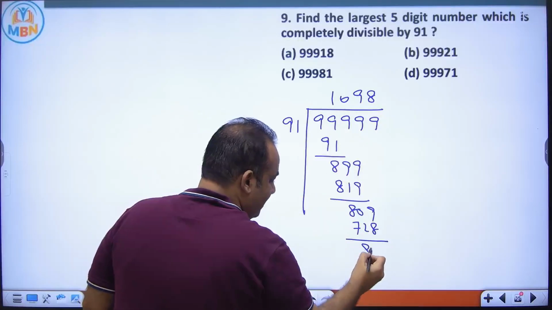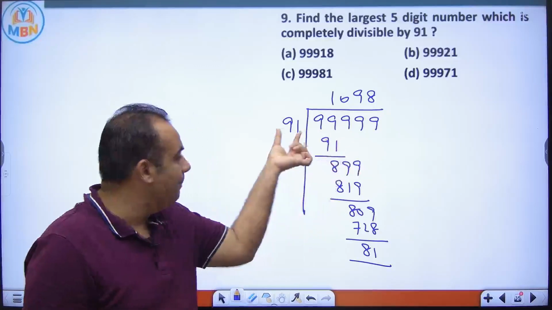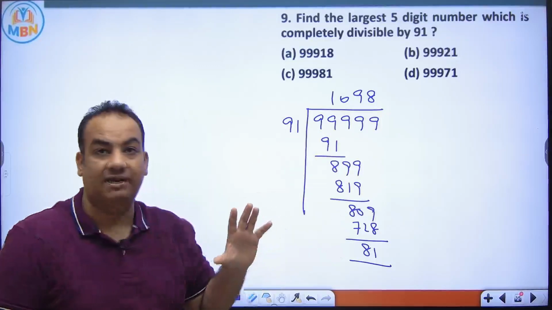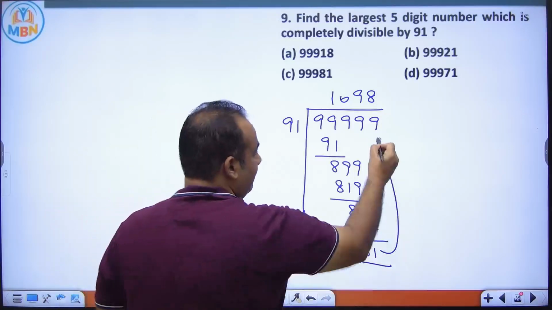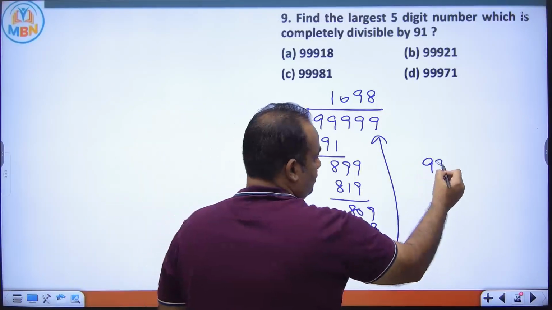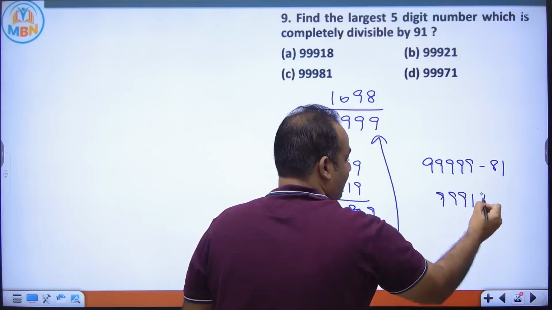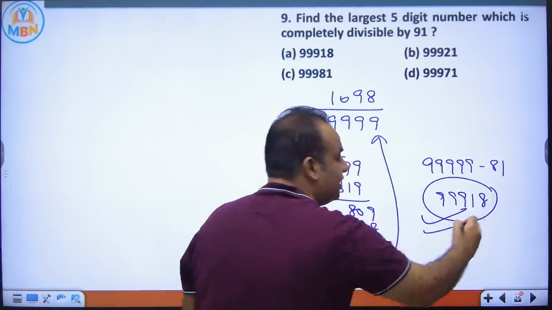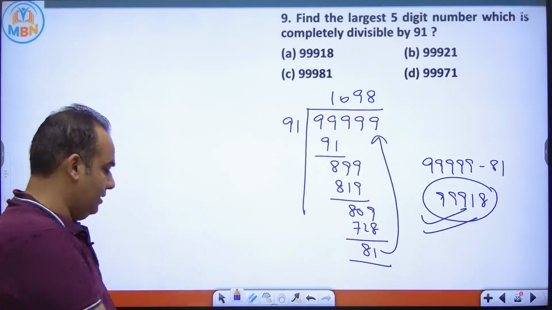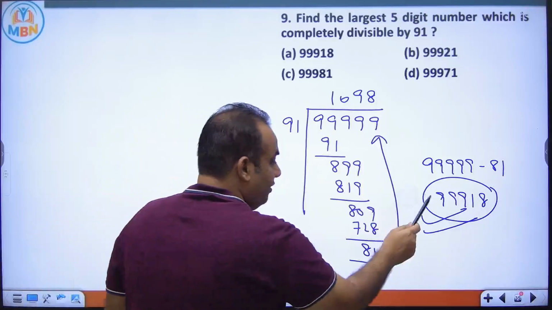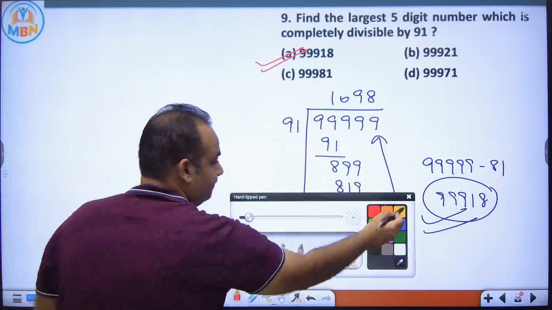So 81 is left. Now when you divide 99,999 by 91, you get 81 as the remainder. But we want it perfectly divisible. So you have to subtract this number from this. When you subtract, you will get 99918. This is the largest 5-digit number which is divisible by 91. So answer for this is this.